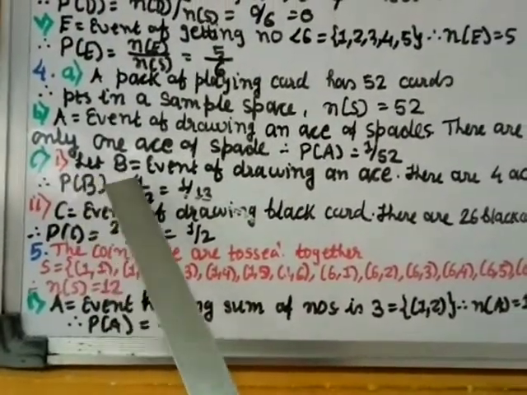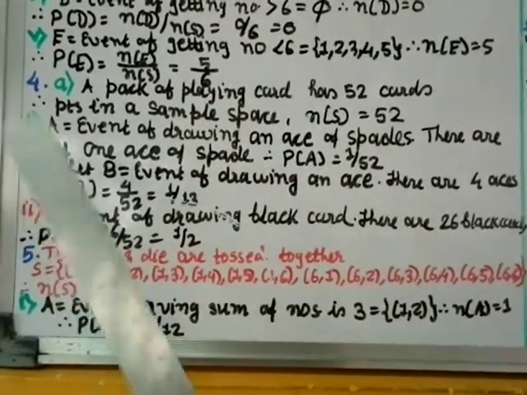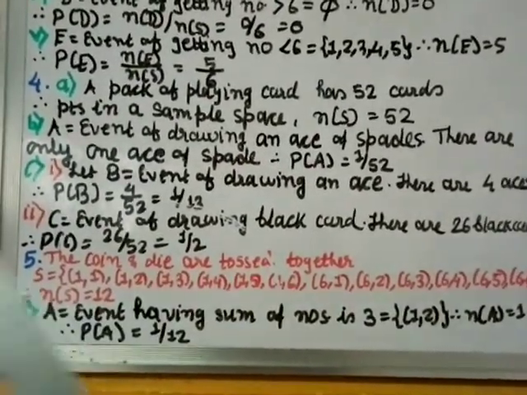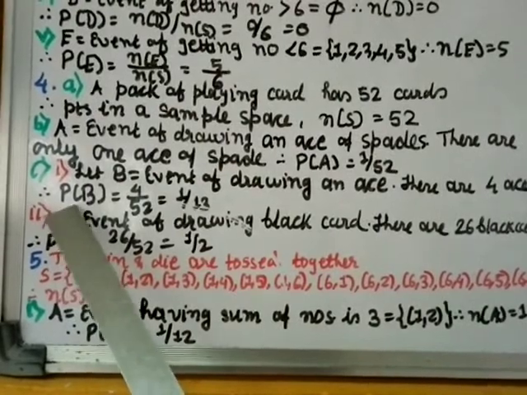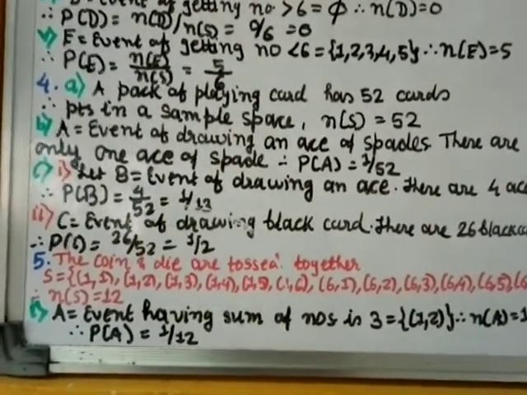Part 1, let B equal to the event of drawing an ace. There are 4 aces in the playing cards, right? So the probability of B will be 4 by 52. That means you cut by 4, you get 1 by 13.